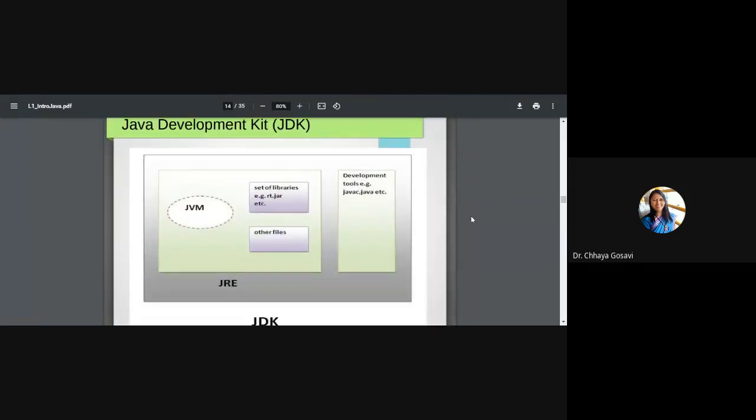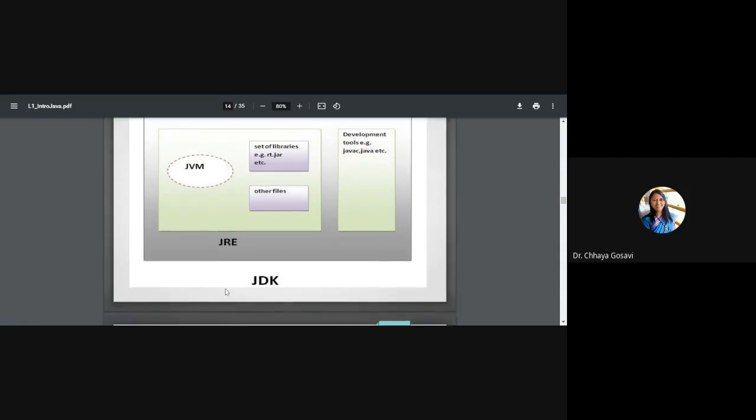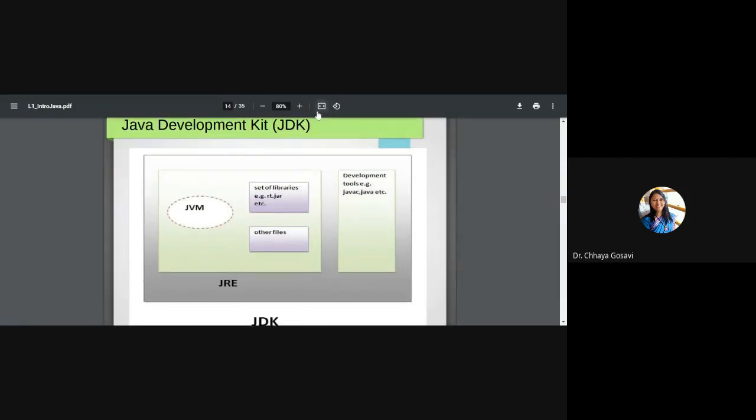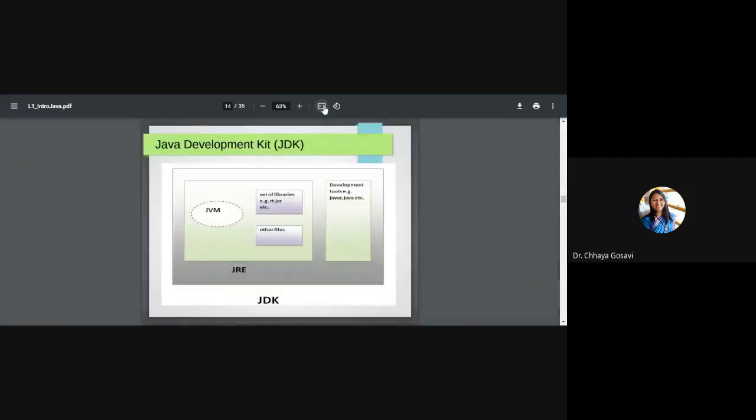So like this, the outer box is JDK. Let me compress it first. So this outer box is JDK. JDK contains the Java Runtime Environment. The Java Runtime Environment then contains the JVM, Java Virtual Machine, then a set of libraries with different jar files, then other files, and development tools, which are the Java compiler, Java interpreter, javadoc, etc. So JDK has JRE, JRE has JVM.